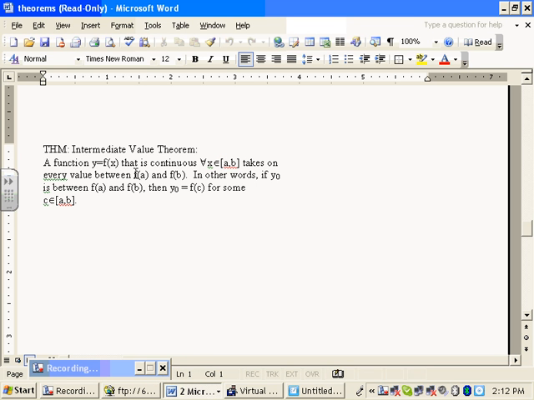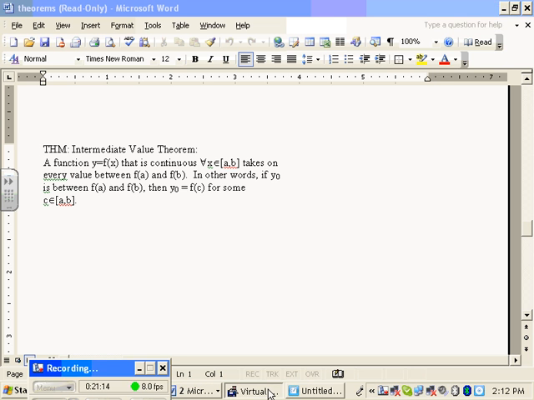A function y of x that is continuous for all x in a closed interval takes on every value between f of a and f of b. What if f of a is positive and f of b is negative? In other words, if y0 is between f of a and f of b, 0, y of 0 must equal f of c somewhere, and so c is one of the x values. And so you can solve for x. That's what we're saying. All right, so let's do it.